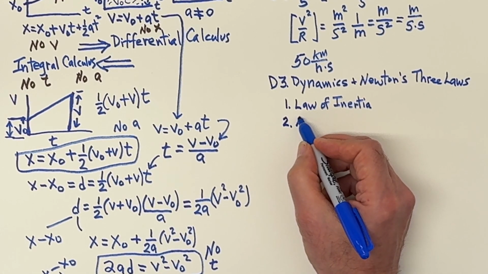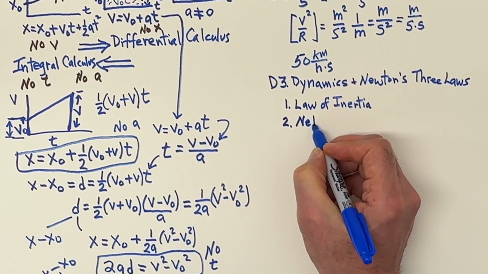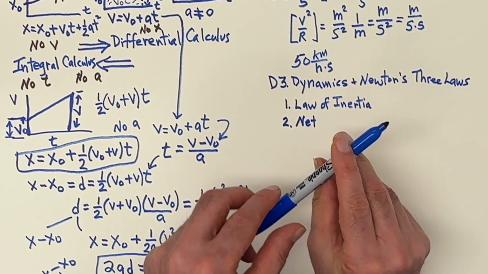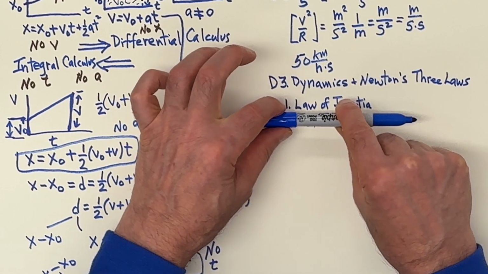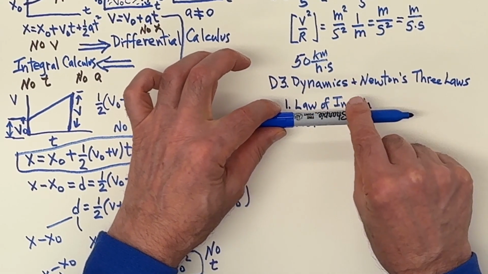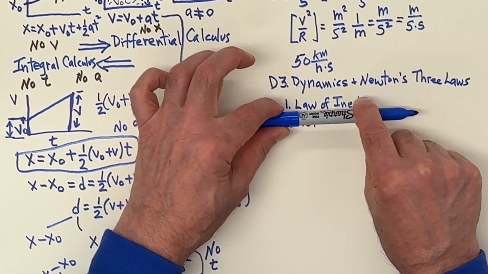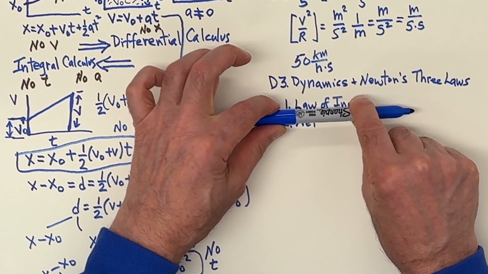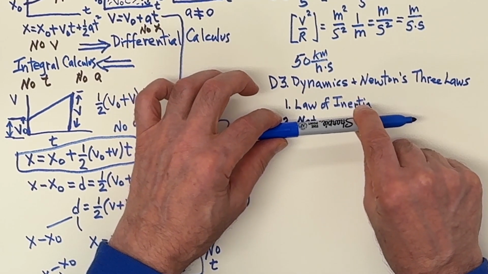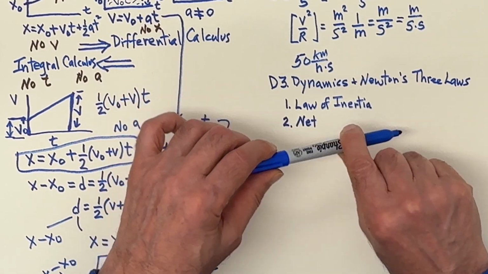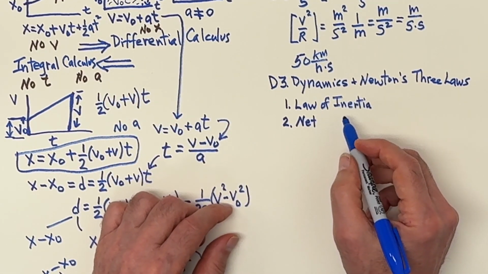If there's a net force, and I say net force because forces can cancel, like if I pull one way here and the other way, then the pen will stay where it is because the forces are canceling out. There's no net force on there. If I pull too hard, I actually pop the cap off.